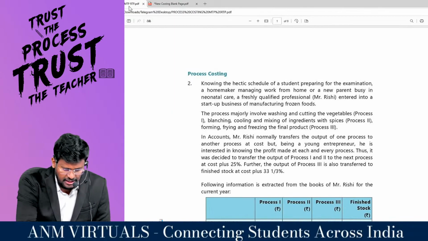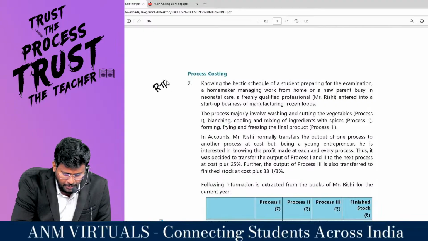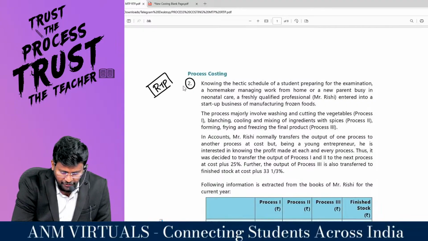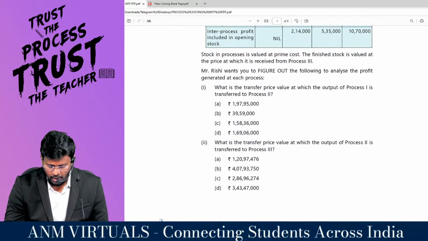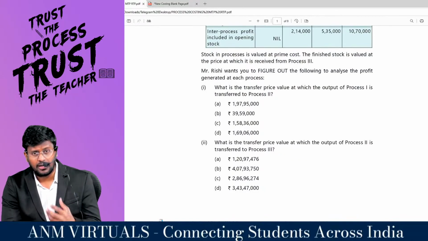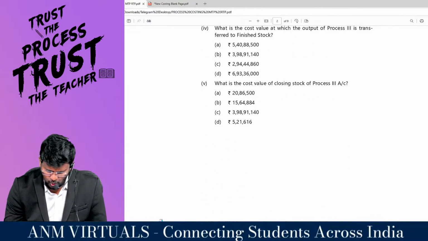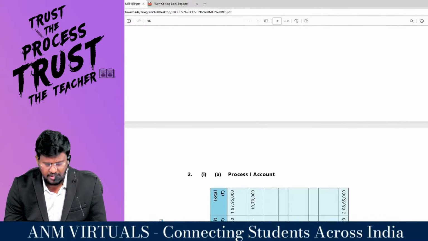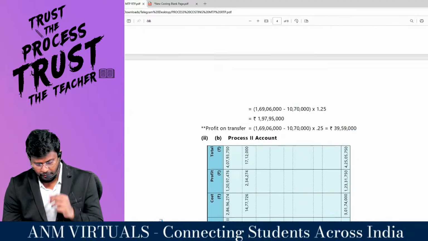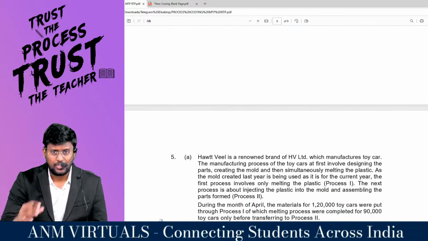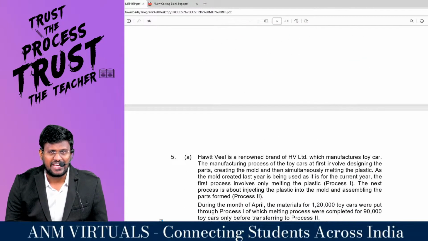If you see the current RTP, my dear lovable students, they have asked one question for the comprehensive MCQ part. If it is a comprehensive MCQ, it will be a 10 mark area for the examination. That too, this question is exactly there in the ICAI study material.